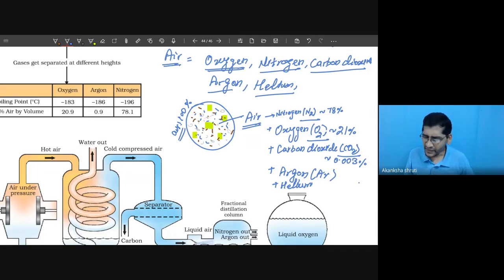But you have to keep in mind, I want to separate the different components of air. I need nitrogen separately from this volume of air, I need oxygen, I need carbon dioxide, I need argon. At least these are the major components. So how to separate them? How to obtain nitrogen, oxygen, carbon dioxide or argon from the air? These different components have to be separated. For this, we are using fractional distillation.